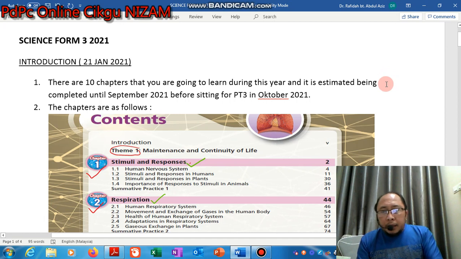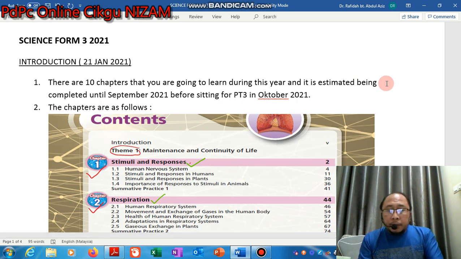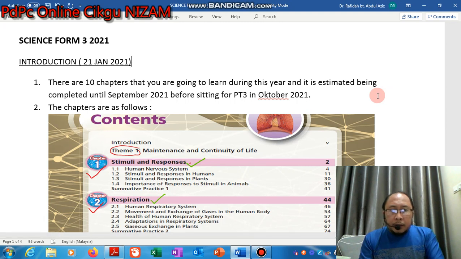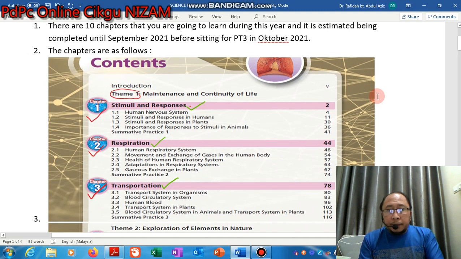Okay, so for introduction, for science subject Form 3, this subject is estimated to have 10 chapters, and you are going to learn about these chapters until September 2021 before you sit for this PT3, estimated in October 2021. So the syllabus that has been constructed by the Ministry of Education is as follows. You can see from this diagram given here. Okay, we have 10 chapters.